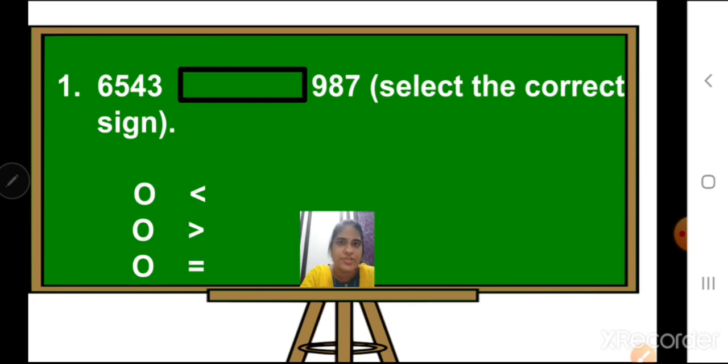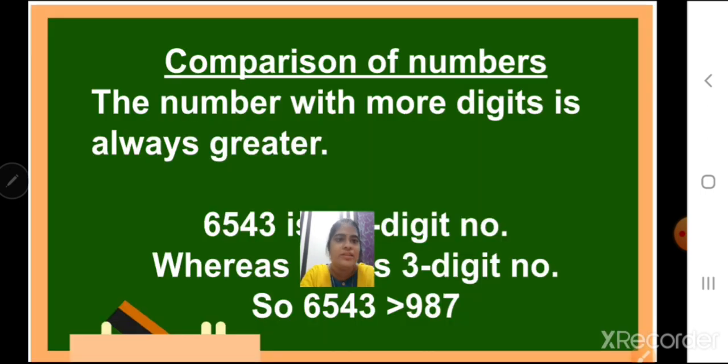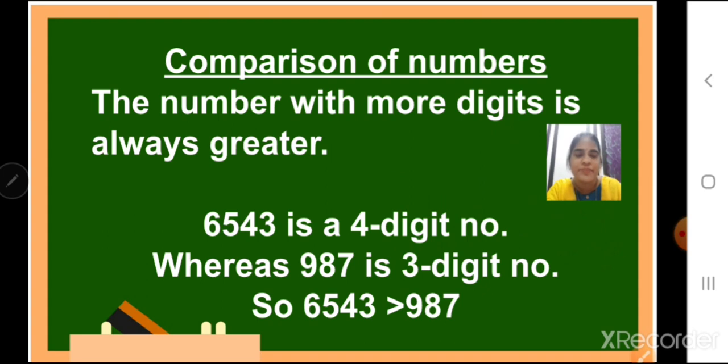Children, this question is related to your comparison of numbers, right? Now you have to compare both the numbers. In that we have a rule that whichever number has more number of digits is always greater, right? So 6543 is a 4-digit number and 987 is a 3-digit number. So obviously the 4-digit number is greater than the 3-digit number. So we have to put a greater than sign.